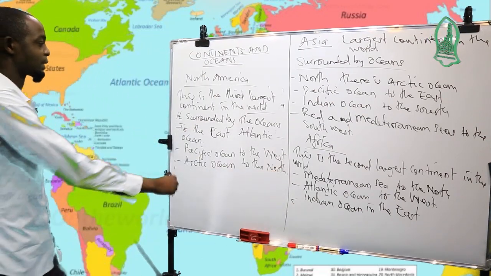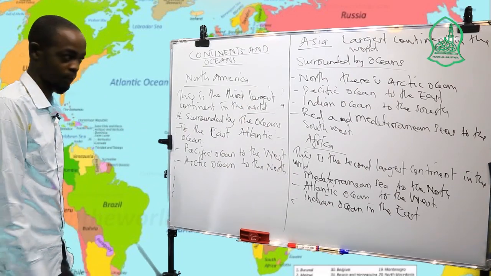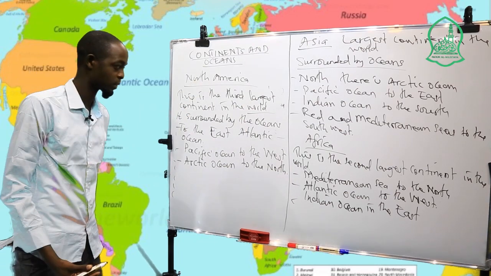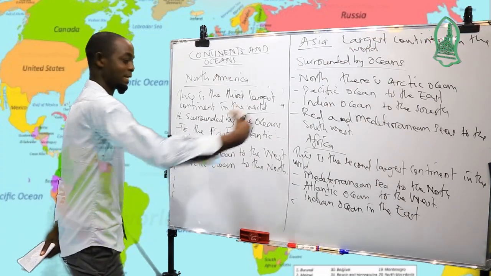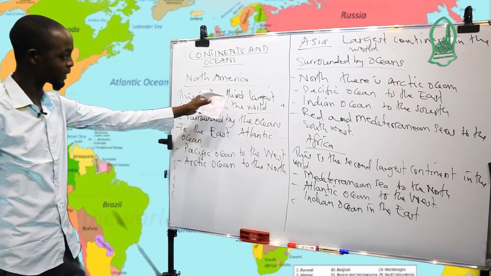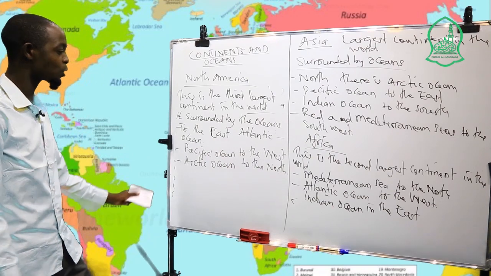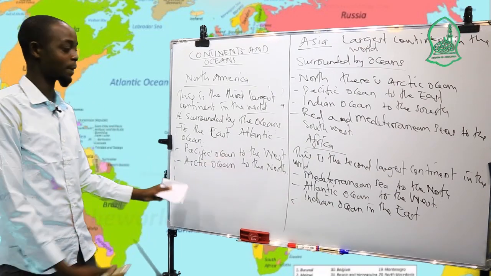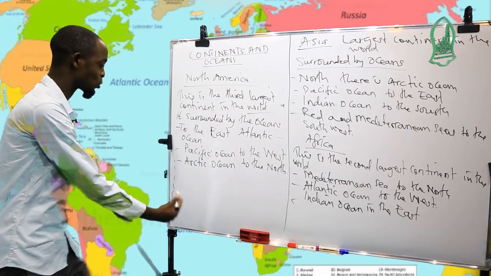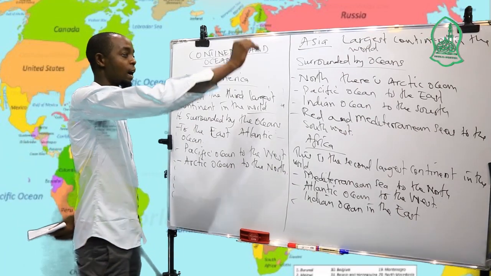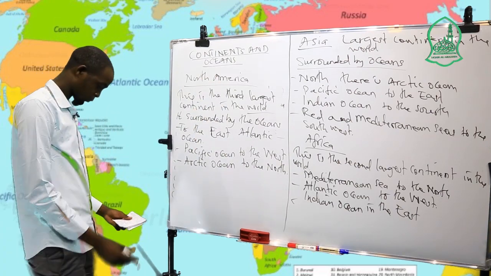So you have to know that this is the third largest continent in the world, after Africa, and it's also surrounded by the oceans. The east side of this continent is bordered by the Atlantic Ocean. To the west side, there is the Pacific Ocean, as shown on that map. Also, to the north of this continent, there is the Arctic Ocean.